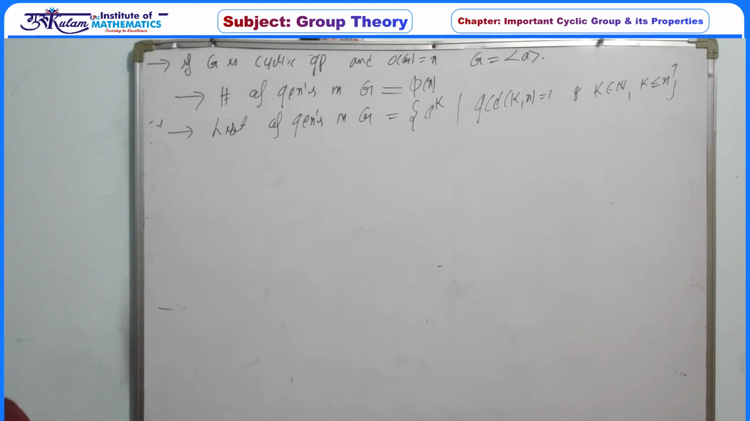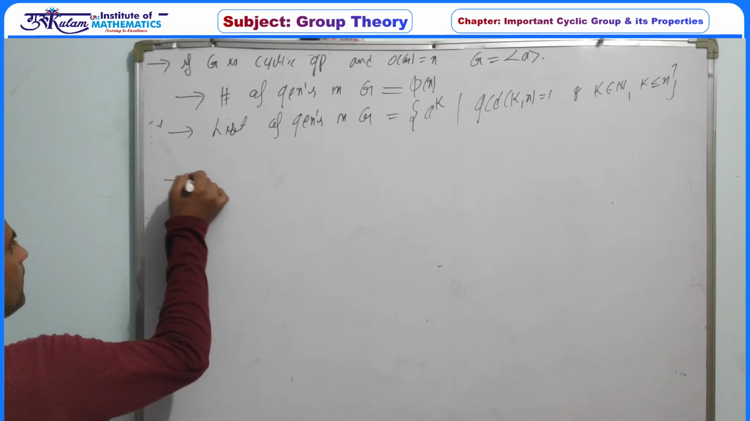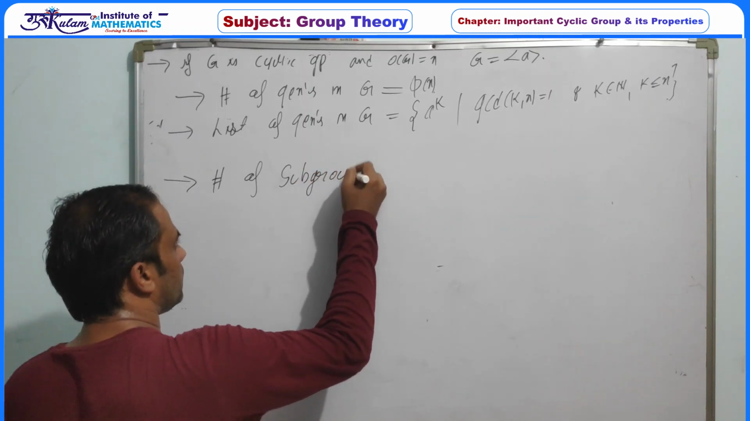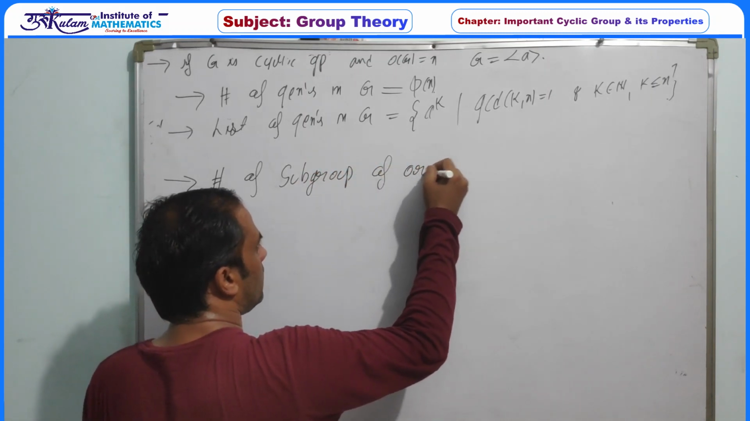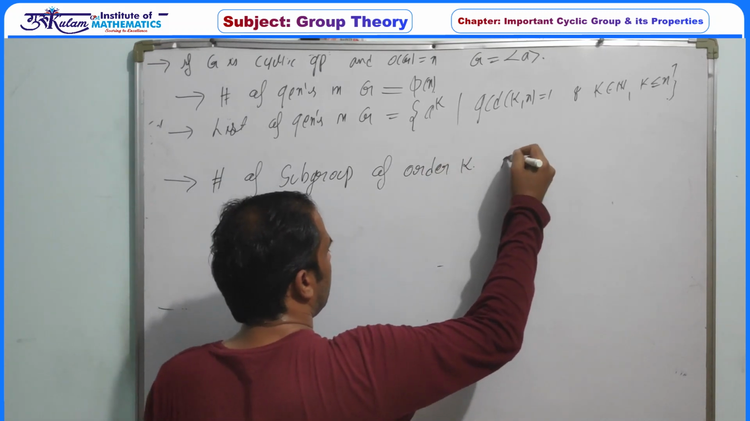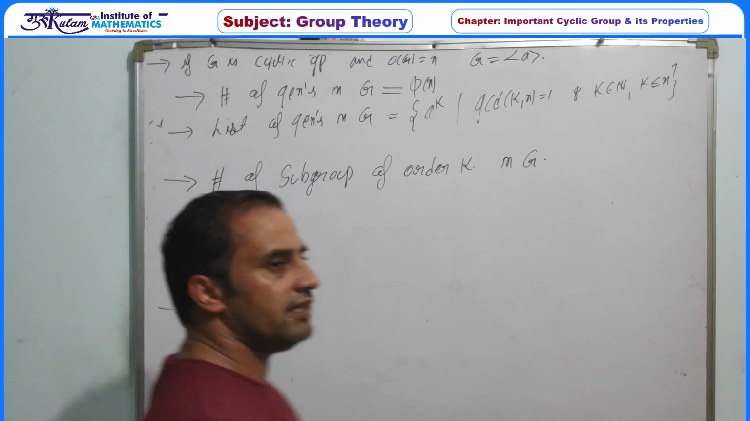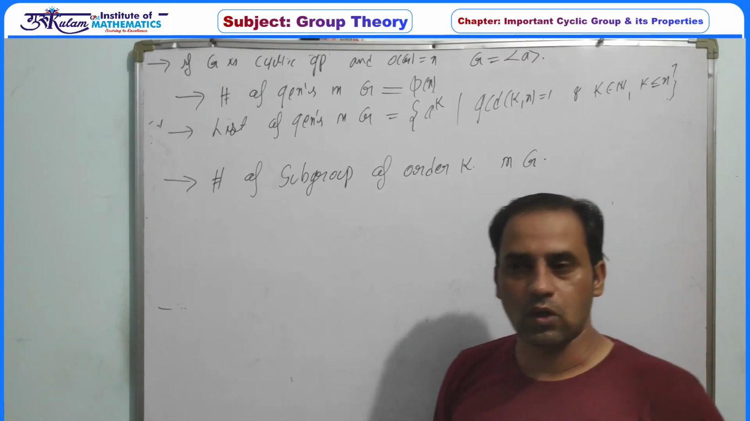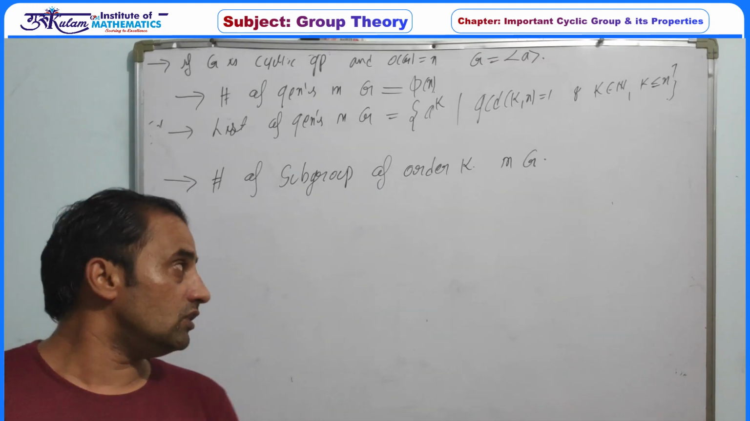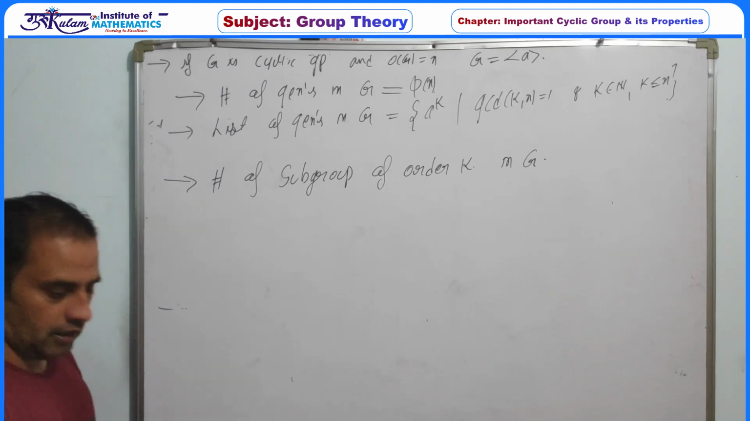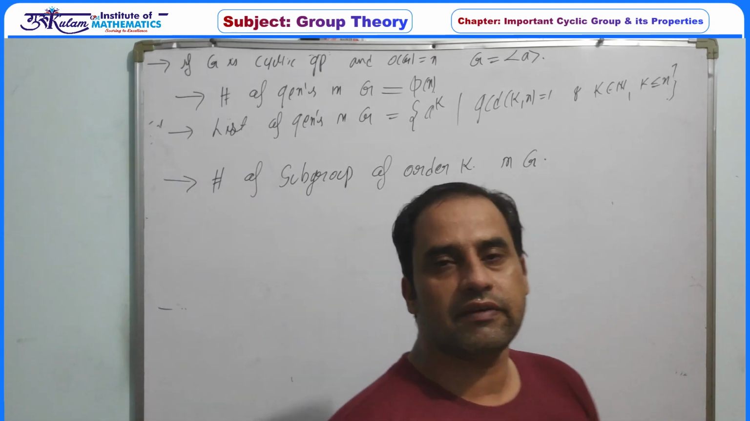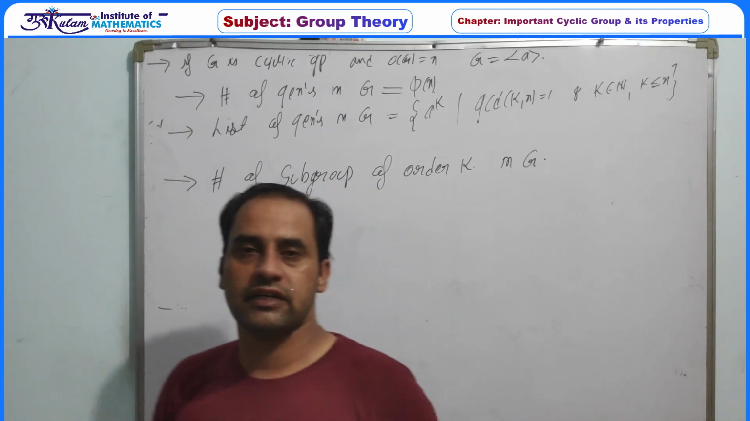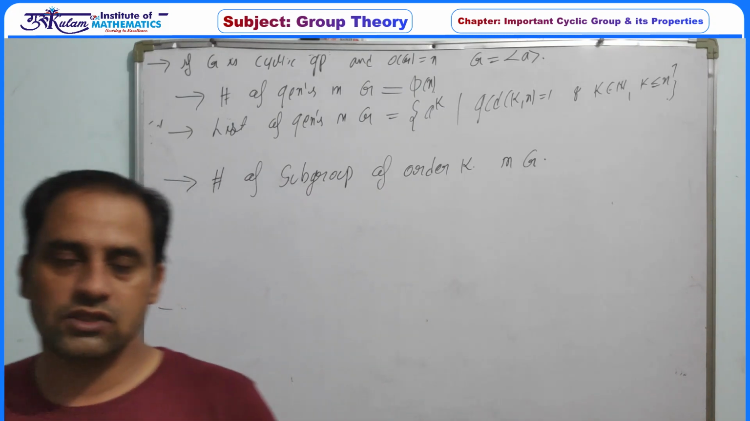Next concept is the number of subgroups of order k in this G, where k is any natural number. Then we have to calculate the number of subgroups of order k in this group G. So how to calculate? In the second lecture we have discussed the Lagrange theorem. The statement of the Lagrange theorem: if G is a finite group, then the order of a subgroup divides the order of the group.